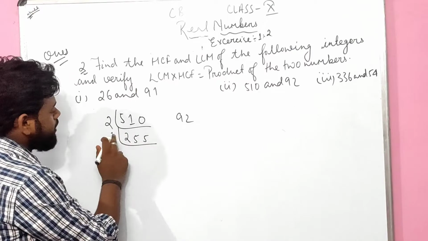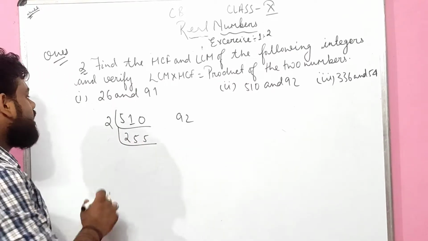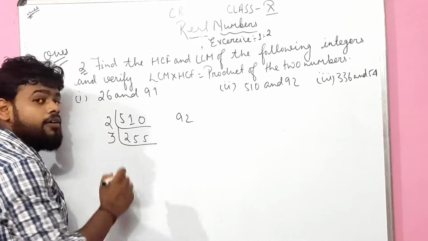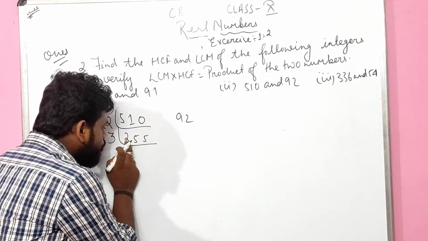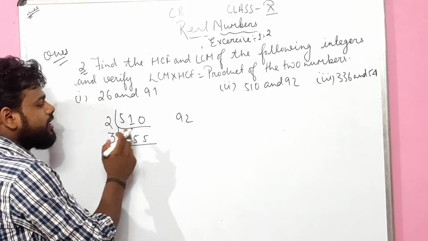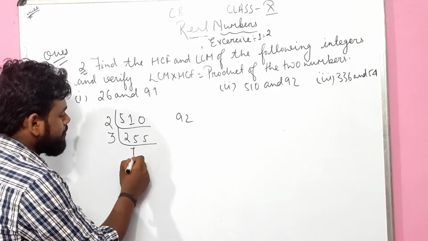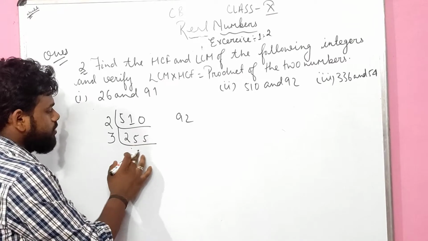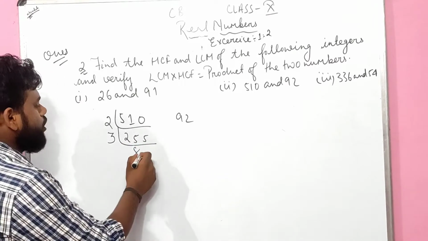Again I can do this with what? 2 7s are 14. It can go by 3. Can you know how it can go by 3? Just make an addition of the digits: 2 plus 5 is 7, plus 5 is 12. So 12 is divisible by 3. Yes. So I can do 8 3s are 24. 1 carry 5, 15. This is all about a 5.